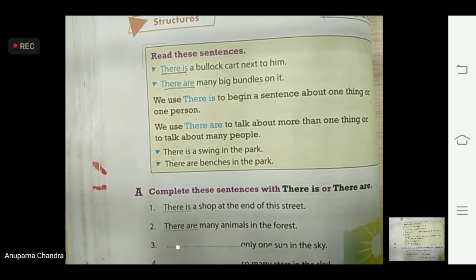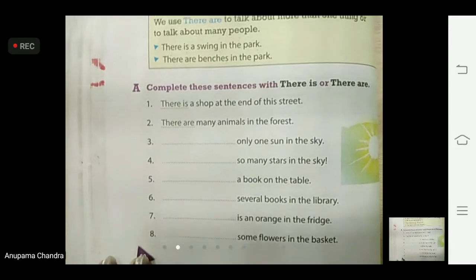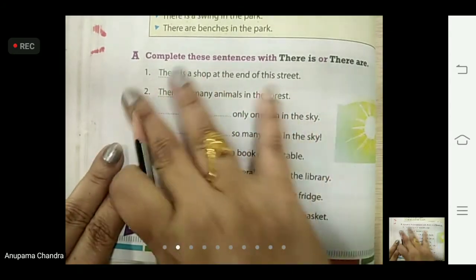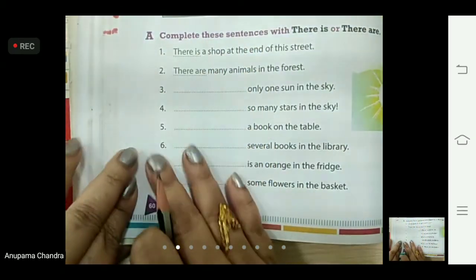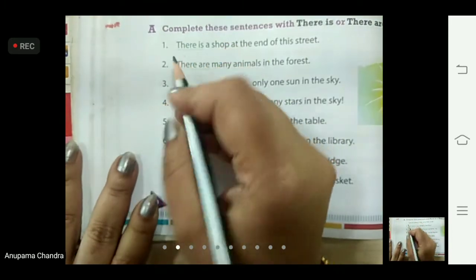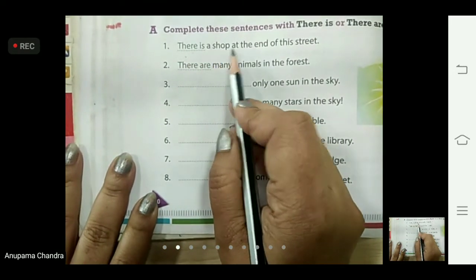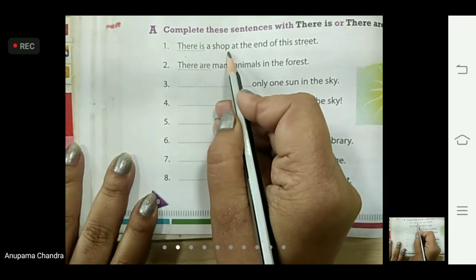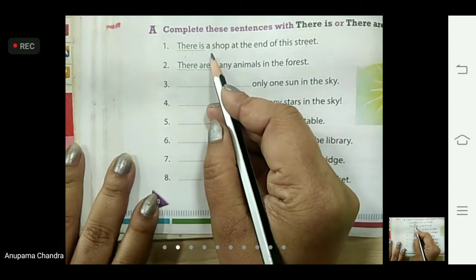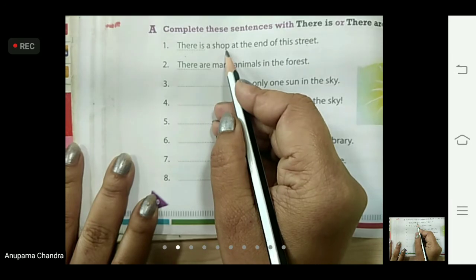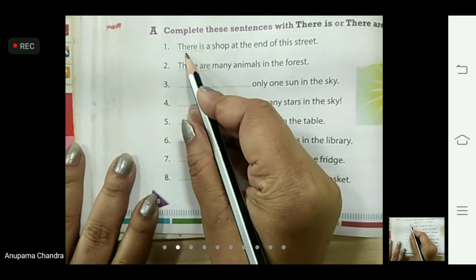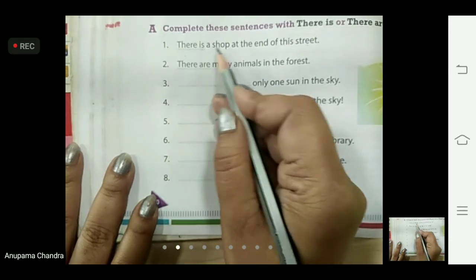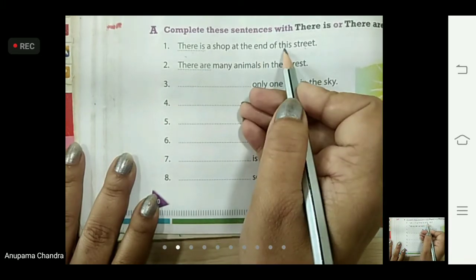Okay, now let's go through these fill in the blanks and we'll see what we can put here. There is or there are. Okay, the first one. Dash a shop at the end of the street. This has already been done for you. A shop. A shop means one. A also means one. And S is not there, that means it is one only. So we have written here there is. Is we will use for one thing, that is a shop. There is a shop at the end of this street.